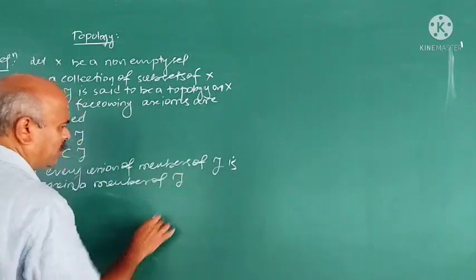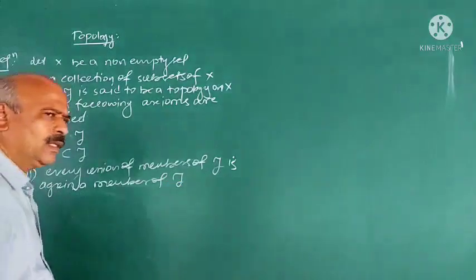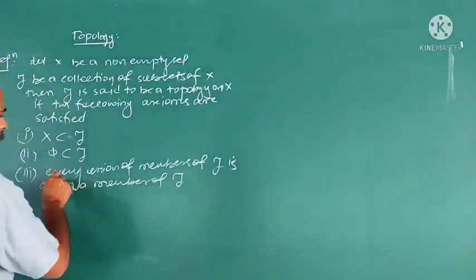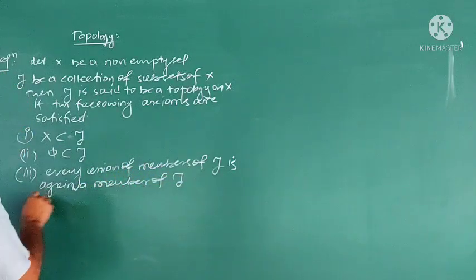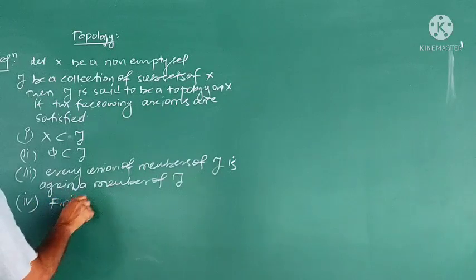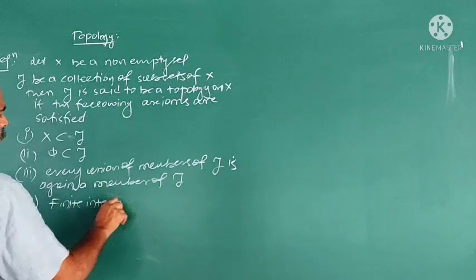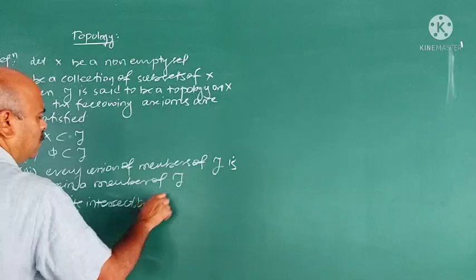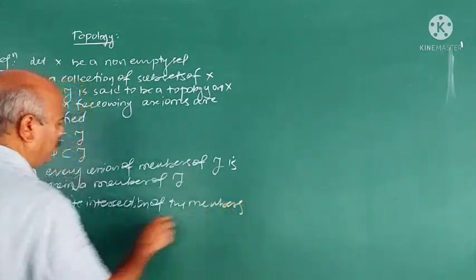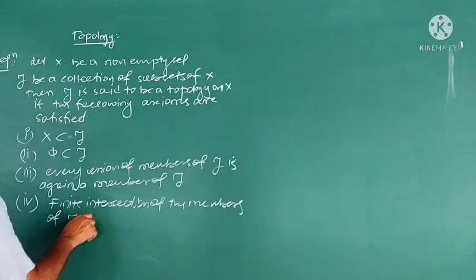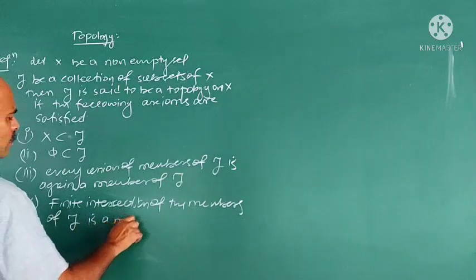Let me give the example, but first you understand the definition. Third is every union of members of tau is again a member of tau. Fourth, finite intersection of members of tau is a member of tau.